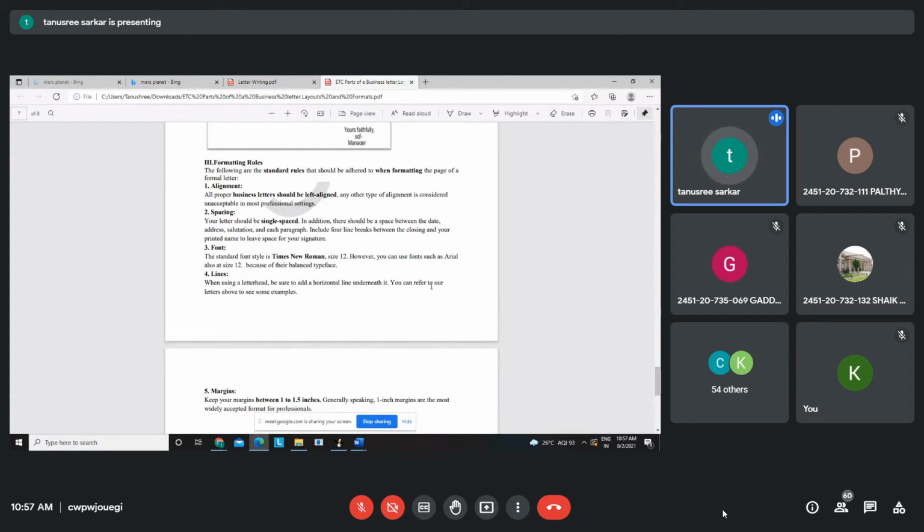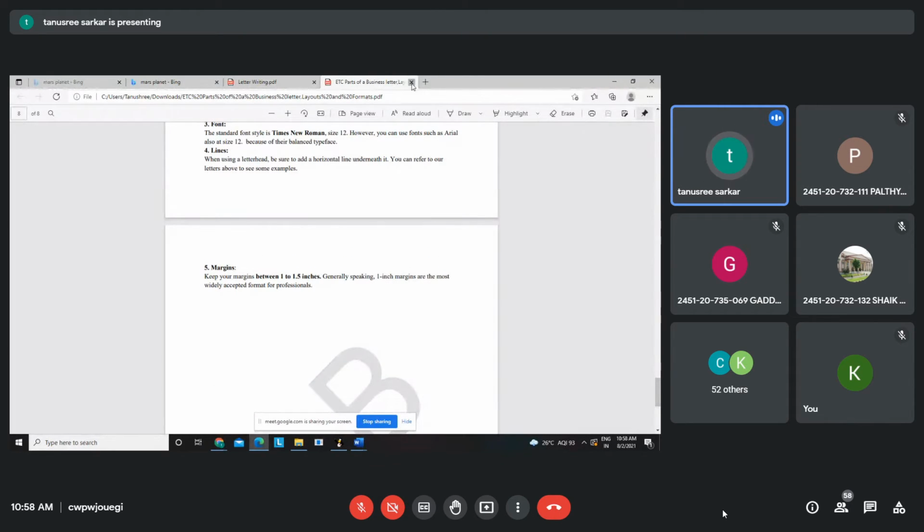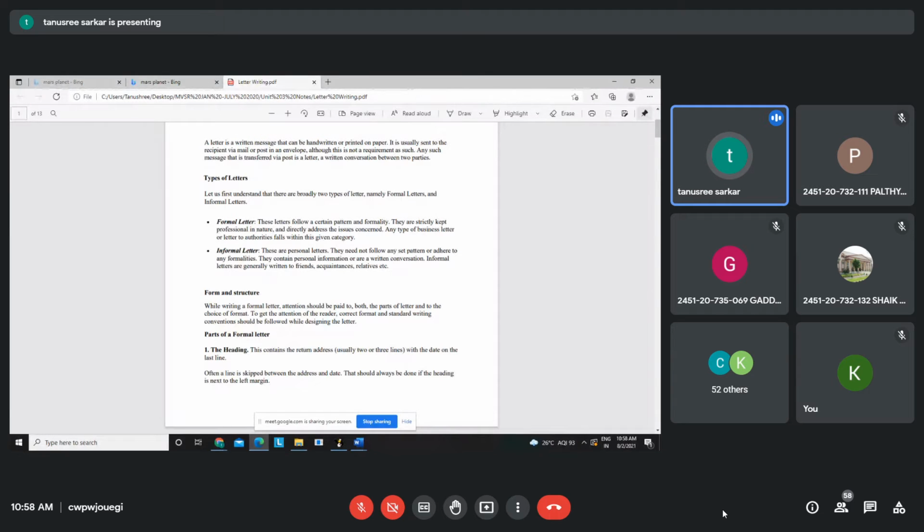Now, these are the formatting rules when you are basically typing. For your exams, definitely you are not going to type, you are going to write, right? But still, you can follow these formatting rules. Like Times Roman, size 12, you need to follow. Single spaced is preferred. They should be all left aligned. Then a 1 to 1.5 inches margin should be there, okay? So all of these you are going to follow when you will be writing your letters.